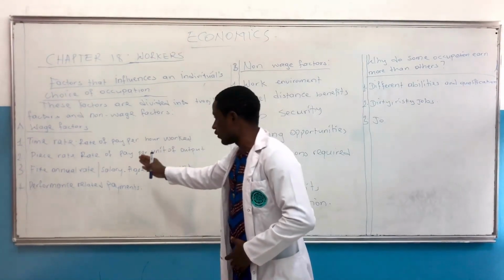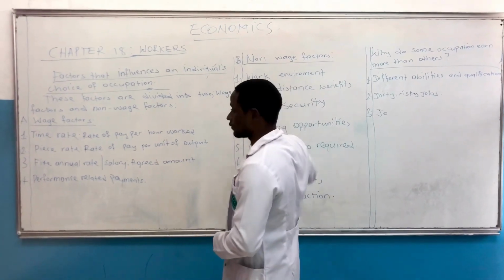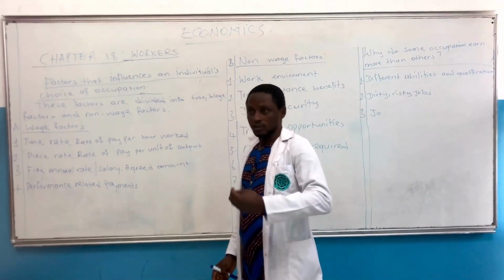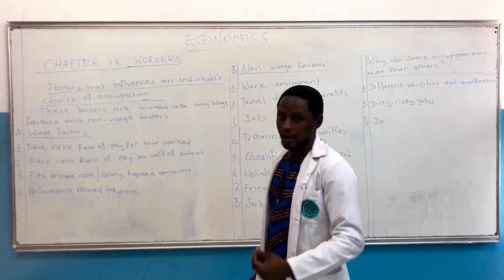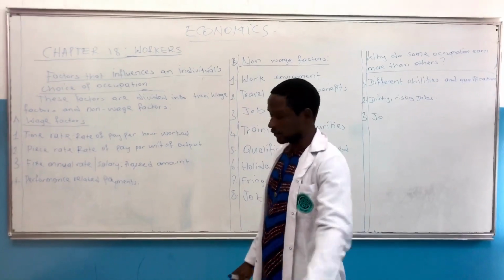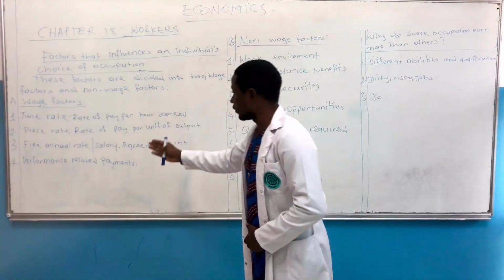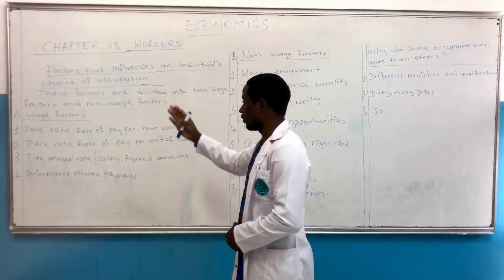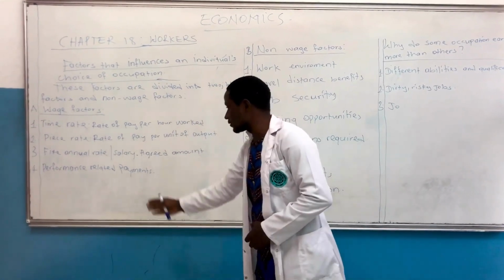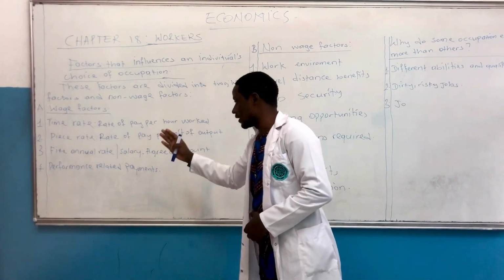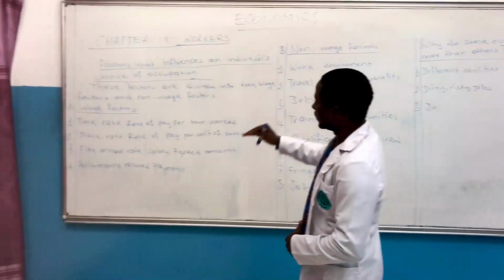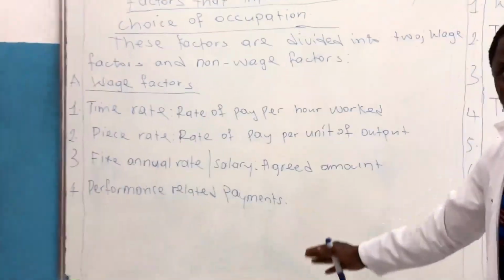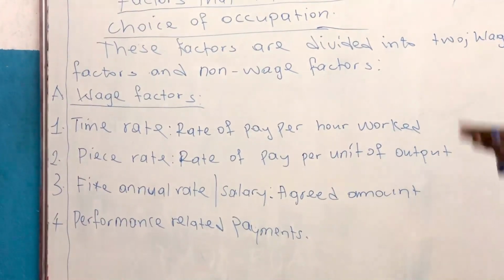That's the wage factor and the non-wage factor. We are going to start first with the wage factor. What is a wage factor? As I said, a worker is someone that earns either a wage or a salary. A wage factor deals with time rate, piece rate, annual rate or performance related payment. These factors can help you or can motivate you to choose your occupation.